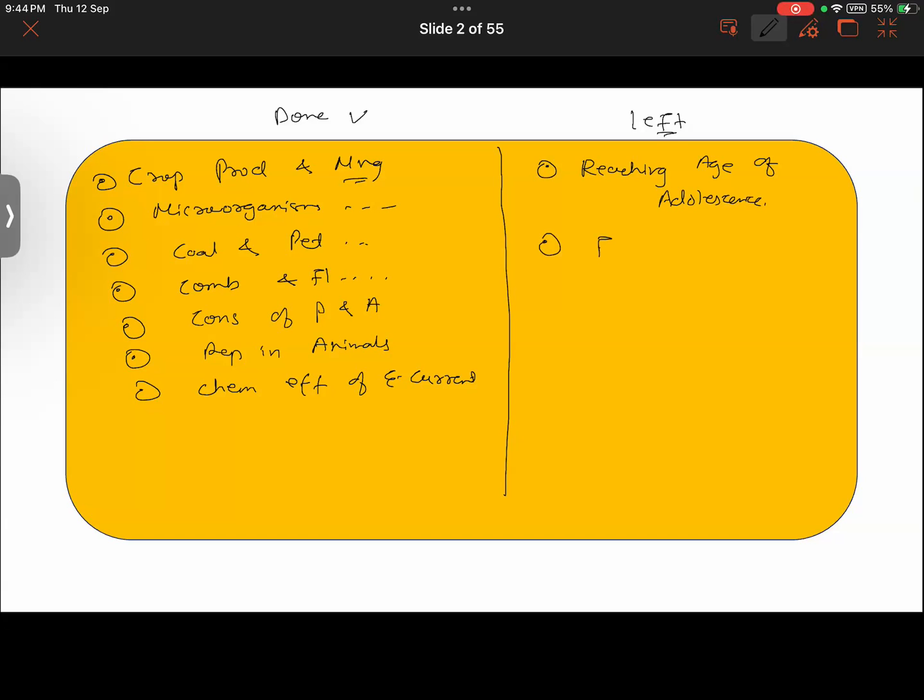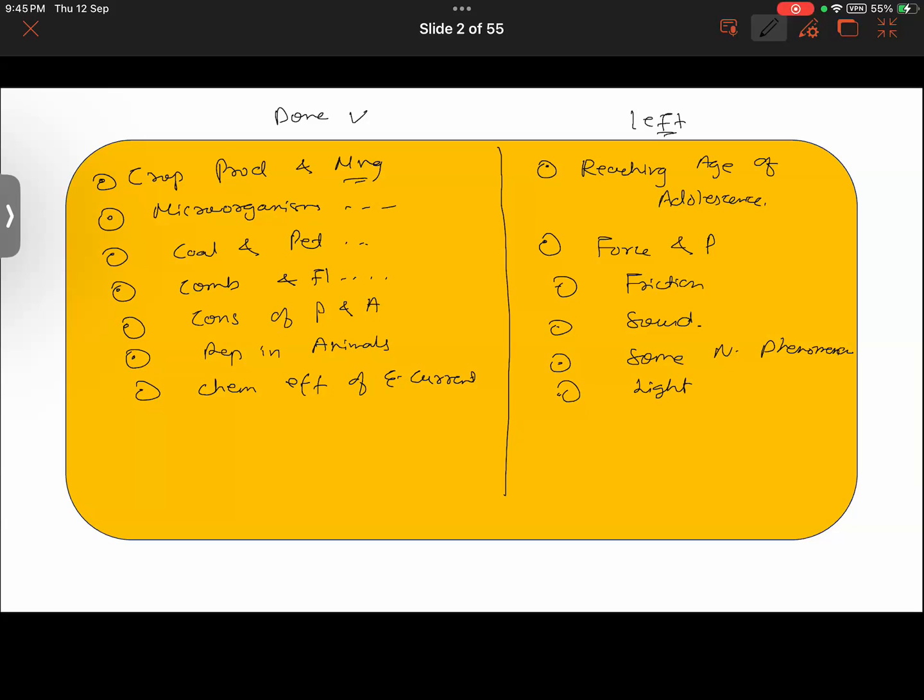Then we have force and pressure. Then friction, sound, some natural phenomena, and then the last chapter is light. Okay.